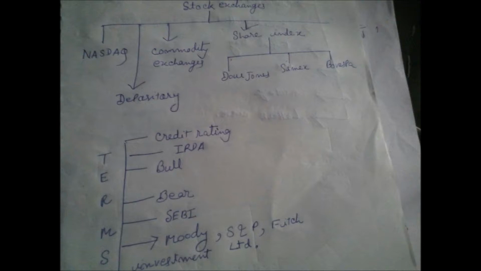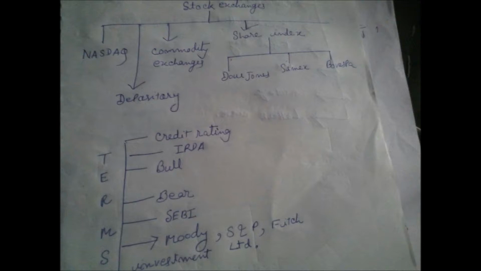In this way, these credit rating agencies provide different types of ratings. What are the indications of these ratings? AAA means what? AA plus means what? You have to find out these things by searching on the net: what credit rating is, what the different agencies are, and what their levels and rating methods are.